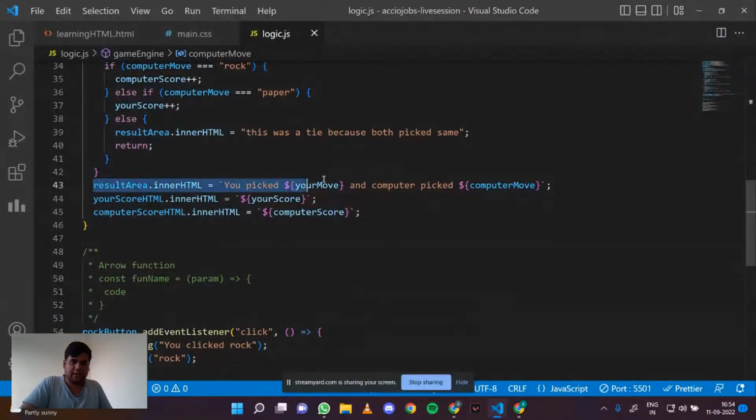Then we have a function for the game engine where we pass our move. It can be either rock, paper, or scissors. Then we are generating a random move using the inbuilt functionalities. And then we are playing the game here. If I am choosing paper and the computer is choosing scissors or rock, that is basically how the logic of the game is being implemented here. Then we update what each one picked and what each one's score was.